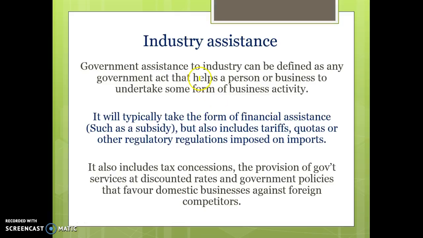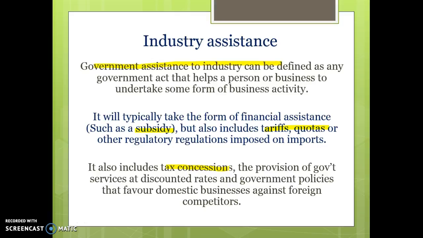In relation to industry assistance and industry policy, the definition of this, and I should have talked about this in the last video, is basically any government assistance to industry that will help the person or business to undertake some form of business activity. So that can typically take the form of subsidies for businesses.